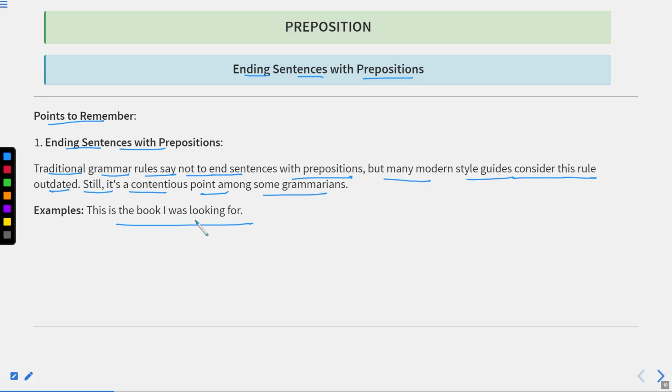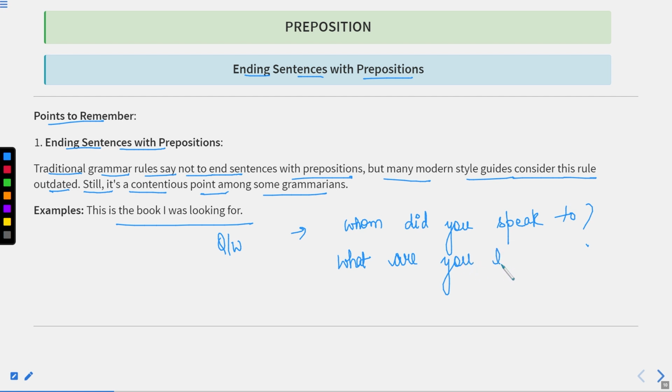If a sentence begins with a question word, definitely we use the preposition at the end of the sentence. For example, whom did you speak to? Okay, so in this case, we can see the preposition at the end of the sentence. What are you looking for? Okay, so whenever we begin a sentence with an interrogative word, we generally use a preposition at the end of the sentence. Okay, now let us move to the next one.